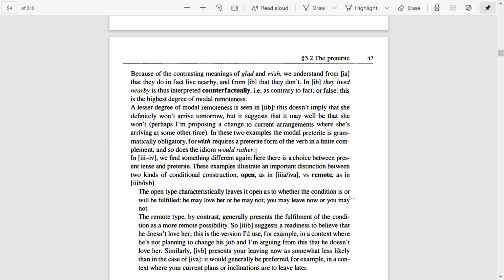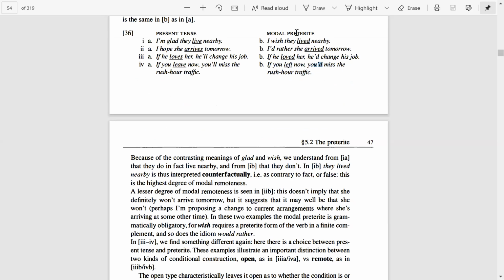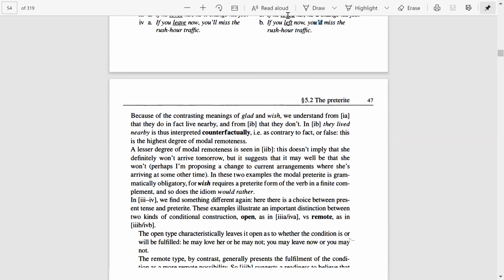In examples 3 and 4, there is one case which needs to be understood. These examples 3a and 4a are open. You can say open conditional or open construction. And examples 3b and 4b give us a remote expression, a remote construction. Why?